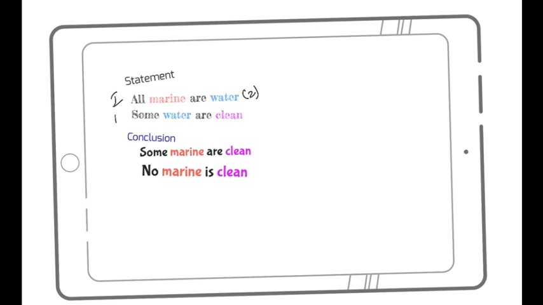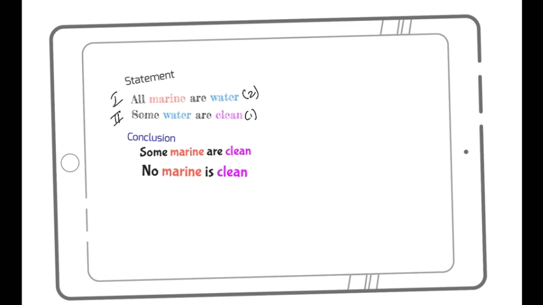Then I go to the next statement, checking individually. That's what we do in the first part of solving the problem. Some water are clean. This is my type 2. Some A are B has only one conclusion: some B are A. So some clean are water. Again, I don't have this as a part of my conclusion.